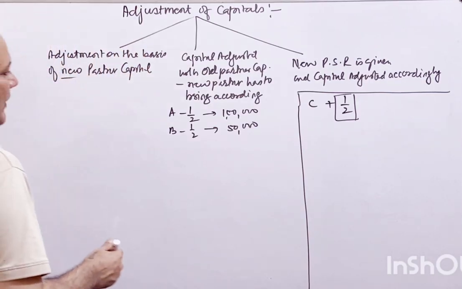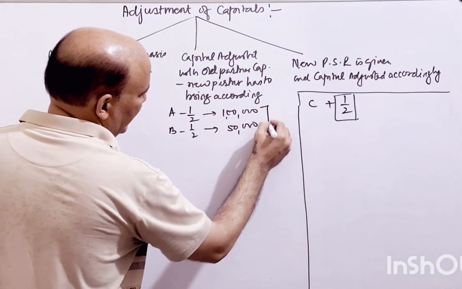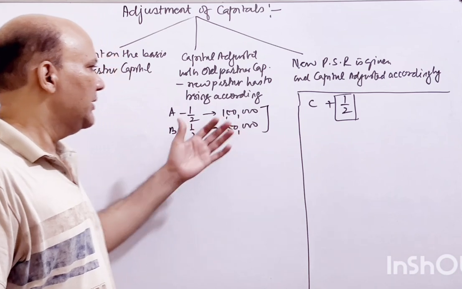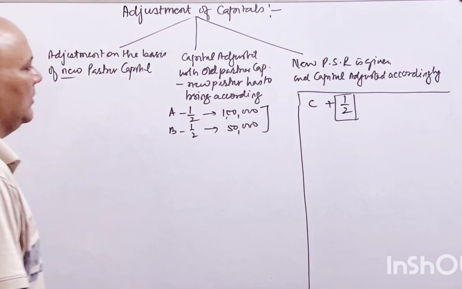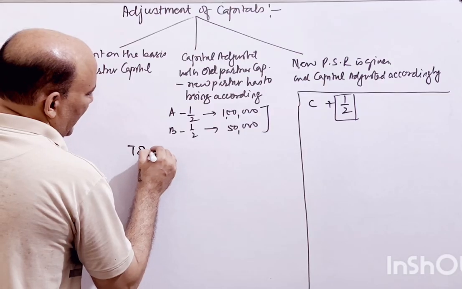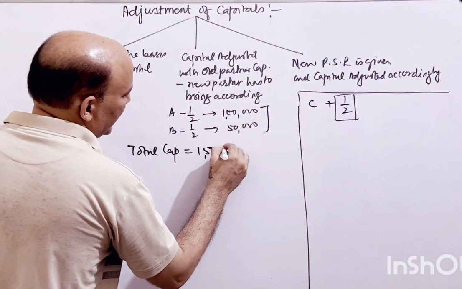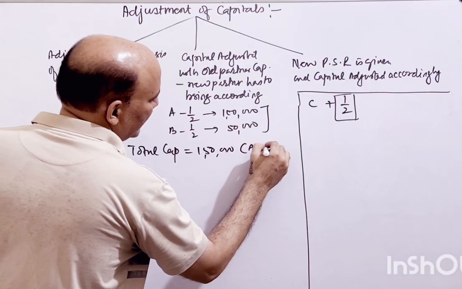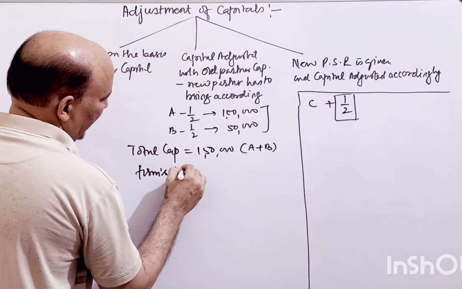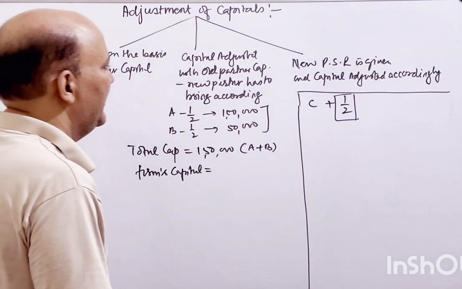So we have to find out the total firm's capital. So let's say these are the adjusted capital of the partner, right? Adjusted capital, because if we prepare the capital account, then the class will go very long. So this is the total capital. Total capital is equal to 1,50,000 of A plus B. So firm's capital कितनी हो जाएगी? What would be the firm's capital?